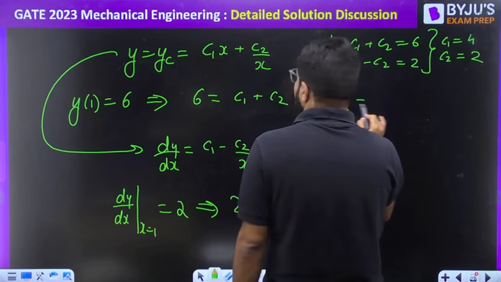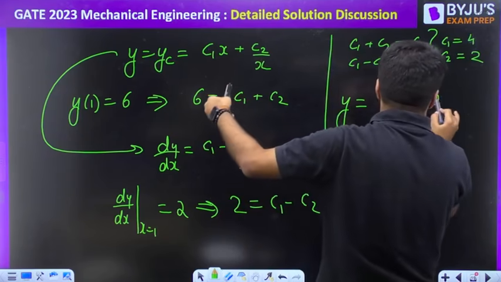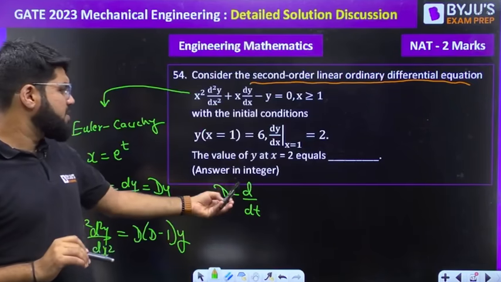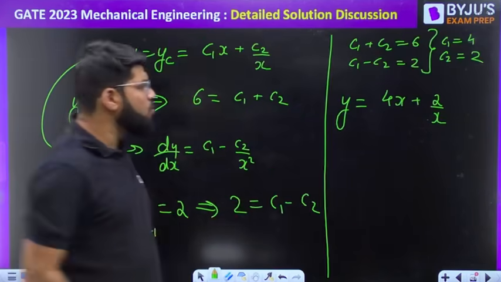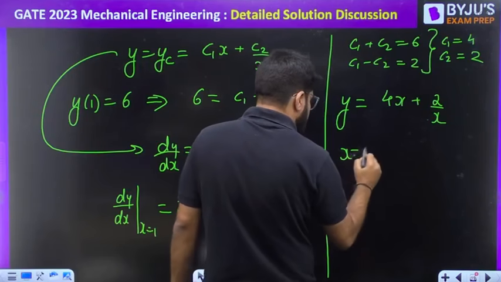So my y function is equal to 4x, where in place of c1 I put 4 and c2 is 2. 4x plus 2 divided by x. And your question is, find the value of y at x equal to 2.